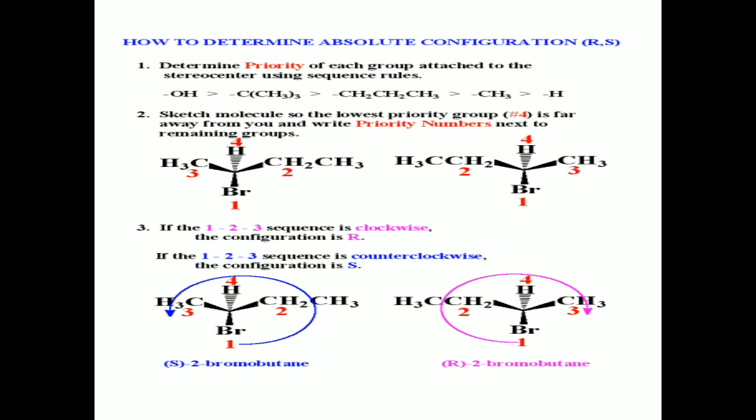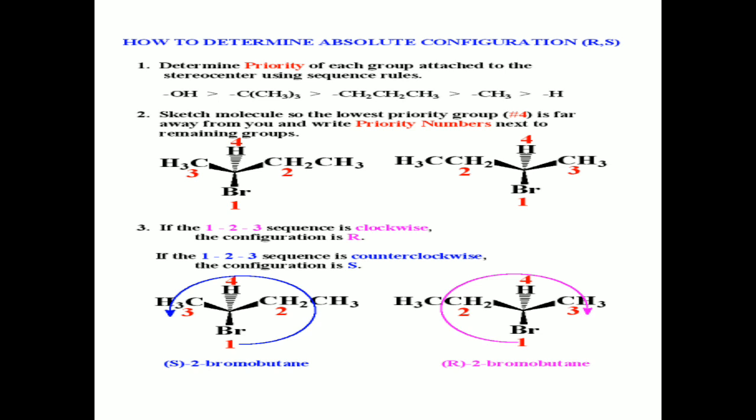Okay. So here what have we done? Firstly, we have to take up the priorities of the groups. Then after writing those priorities over the groups, we should start from the higher priority to the lower priority, where the lower priority group is kept away from us, the viewer.